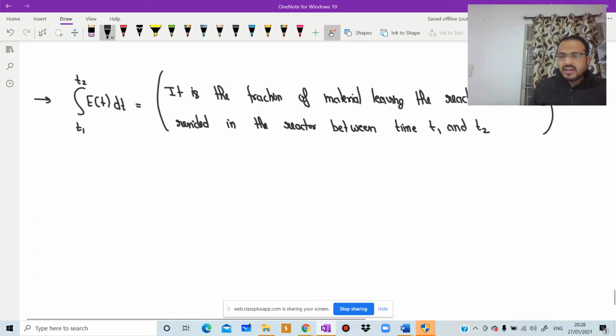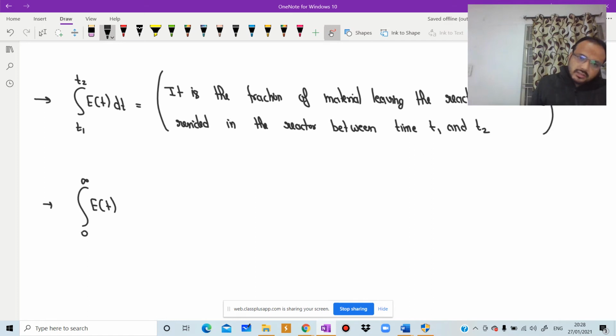And it represents a fraction, and the value of the fraction is 1. So the integral from 0 to infinity of E of t into dt is equal to 1.